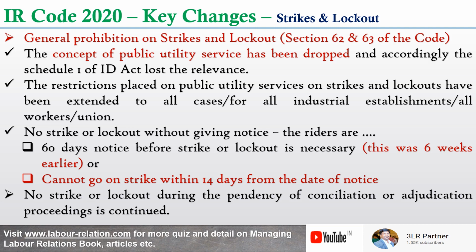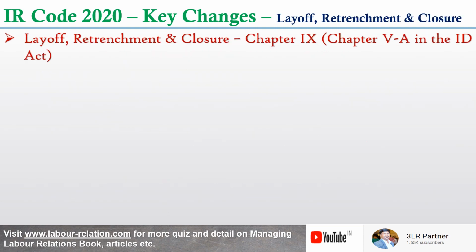This provision is continued. Now let's look into our favorite chapter, which is layoff, retrenchment and closure, which is basically chapters 5A and 5B in the Industrial Disputes Act. Now we will talk about the changes, especially in chapter 5A, which is now chapter 9.